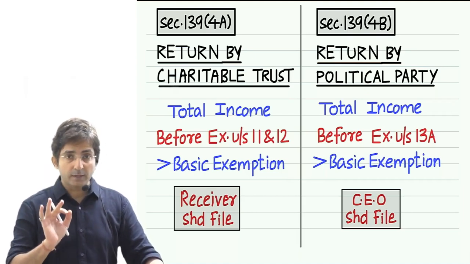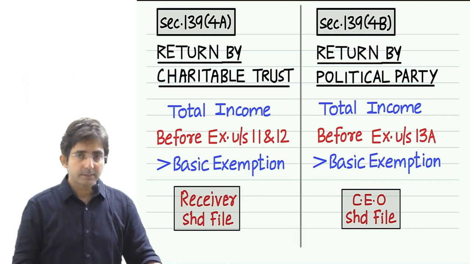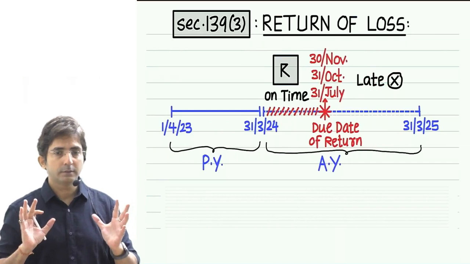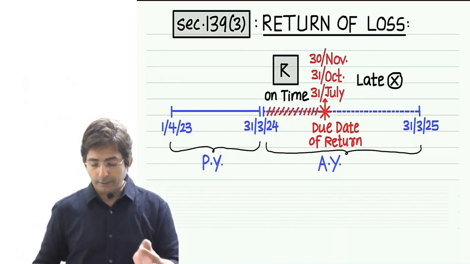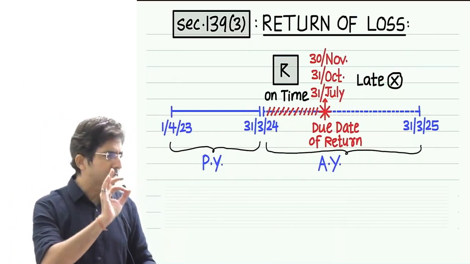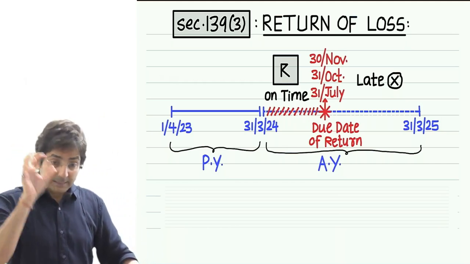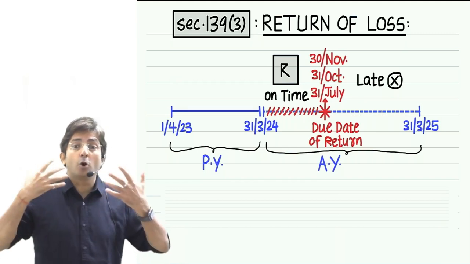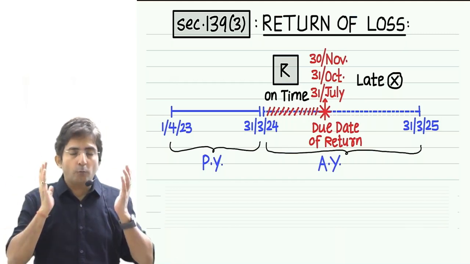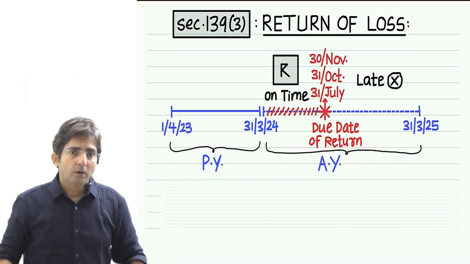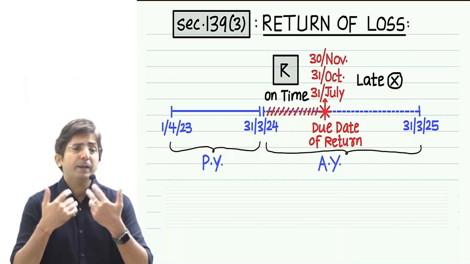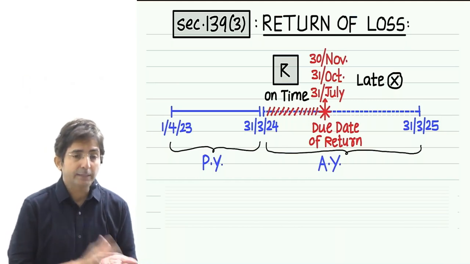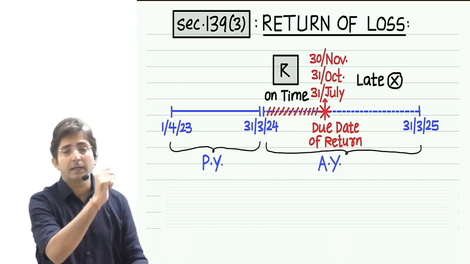Next section is 139(3). Section 139(3) is about return of loss. Now you know why it is necessary to make a section for loss? Because usually a person having loss will be of what mentality? On losses, so I don't have to pay the tax. So when I don't have to pay the tax, why should I even file the return?